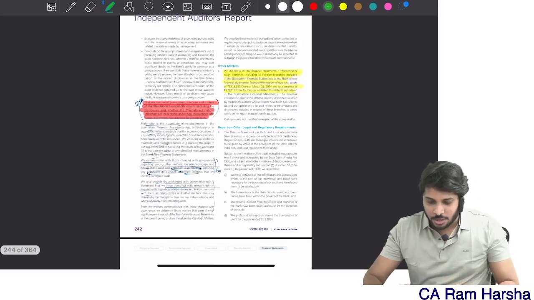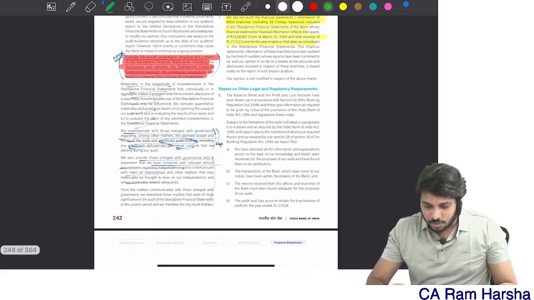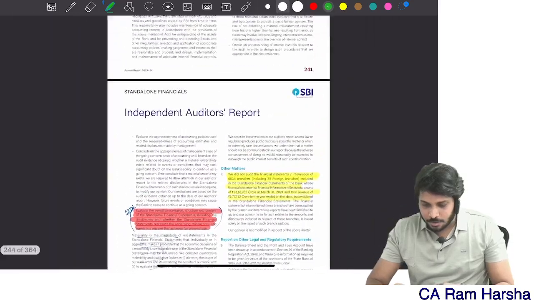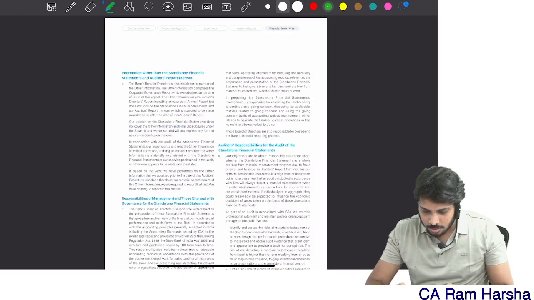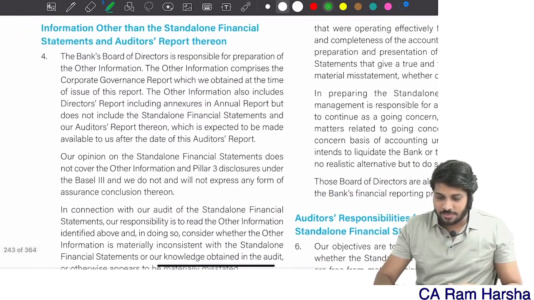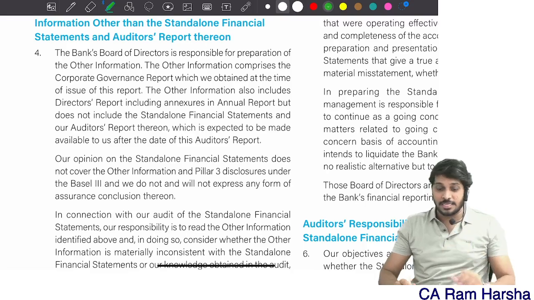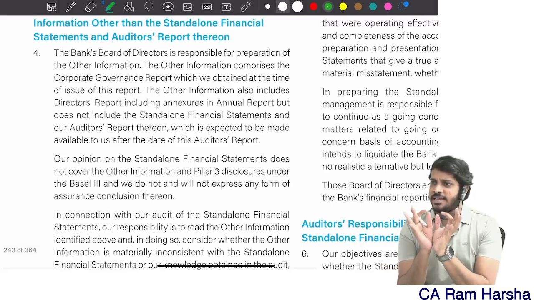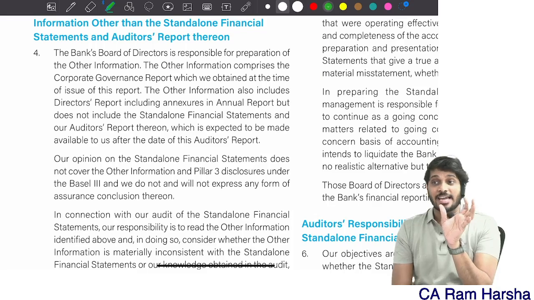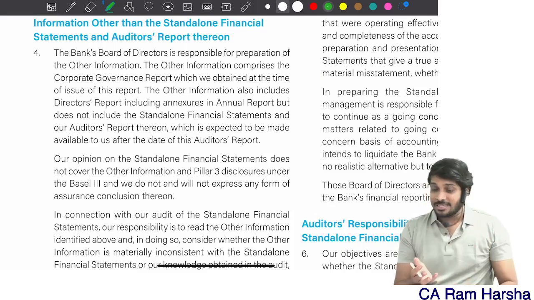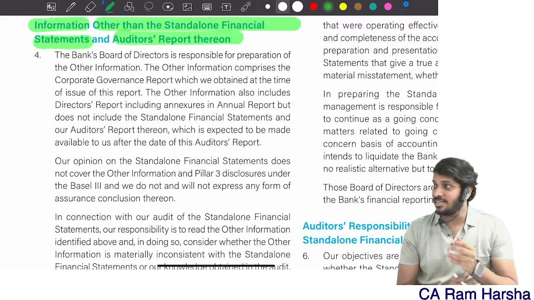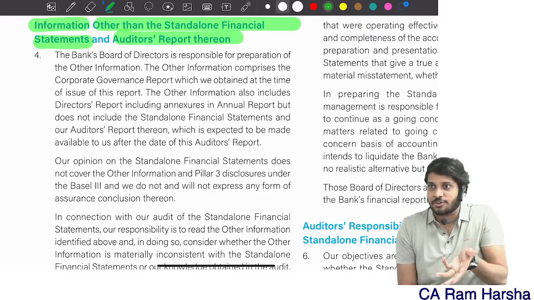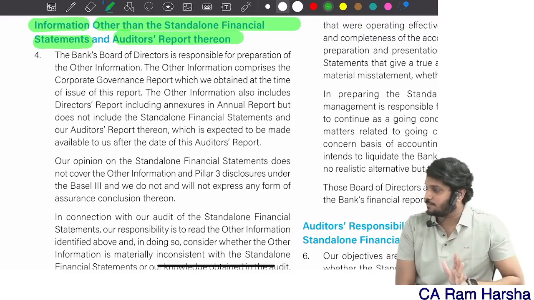For example, you see Tata Motors. You see the other information they presented. The side heading can be either other information or any suitable matter. They gave the definition itself: information other than financial statements and the auditor's report. This is the definition of other information, and they use the definition itself as the side heading.